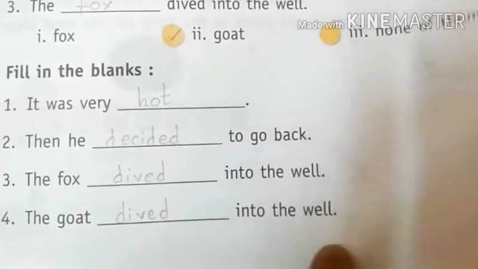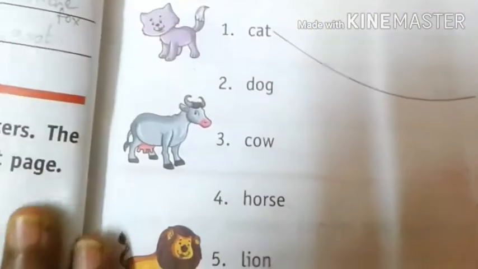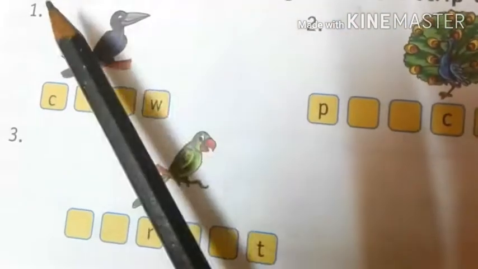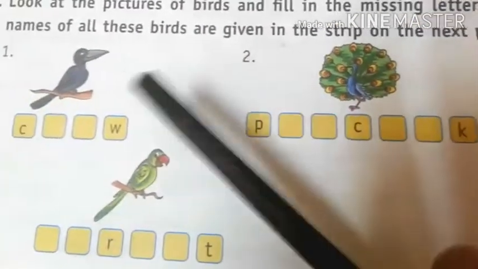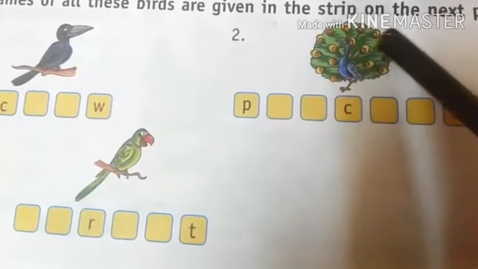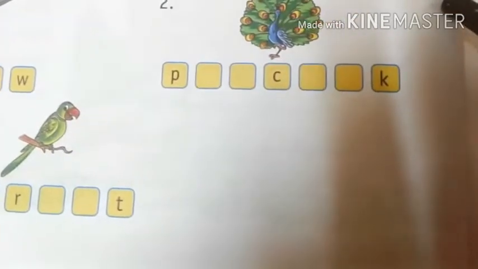So let's turn to page number 20. And here, students, we will come to the B-word exercise. You can find on page number 20, at the bottom, B-word exercise A. See students, here are some pictures of birds and some letters written. We will have to fill in the missing letters. The names of all these birds are given in the strip on the next page.